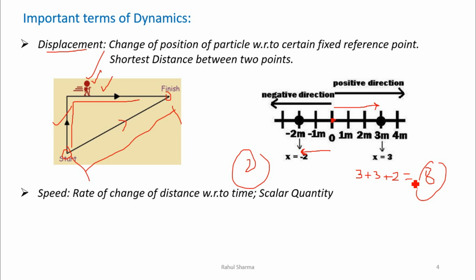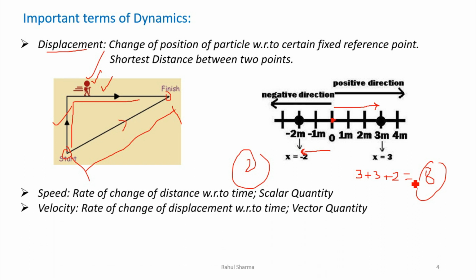Speed is actually the rate of change of distance with respect to time. It is a scalar quantity. Similarly, the rate of change of position of a body with respect to time is called velocity, and it is a vector quantity. The average velocity is delta x by delta t, and the unit of velocity is meter per second. Same as distance and displacement, speed is a scalar quantity like distance because no direction is there, and velocity is a vector quantity like displacement, where the direction is to be considered.